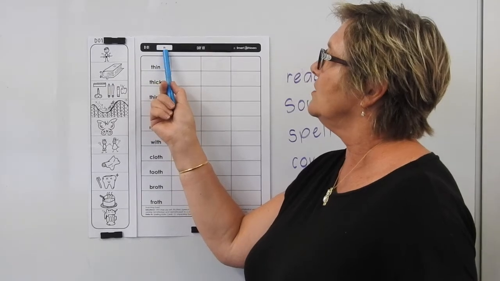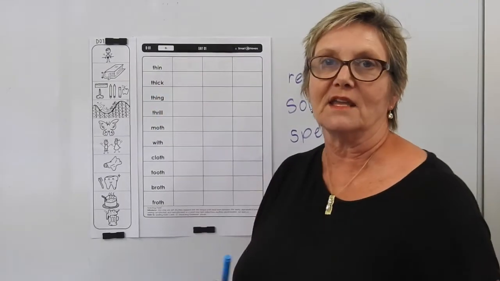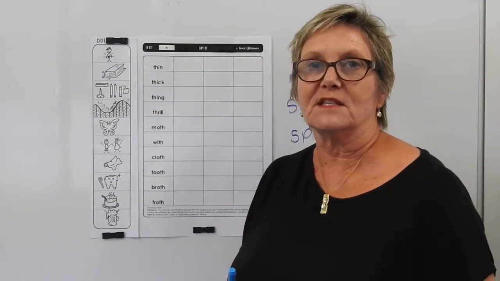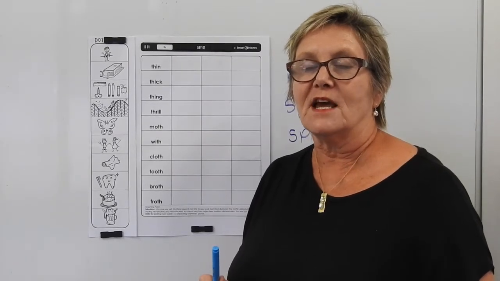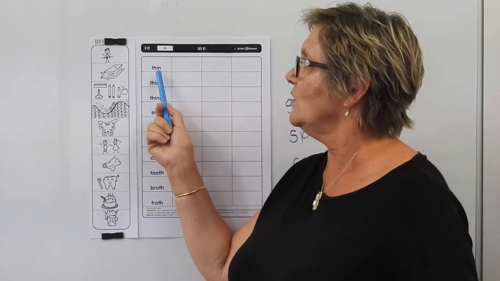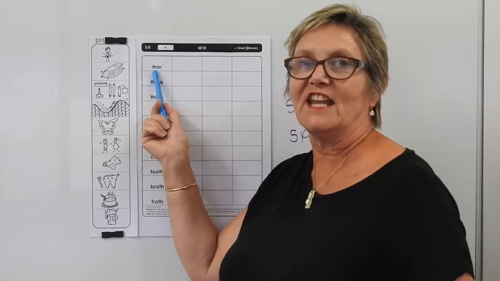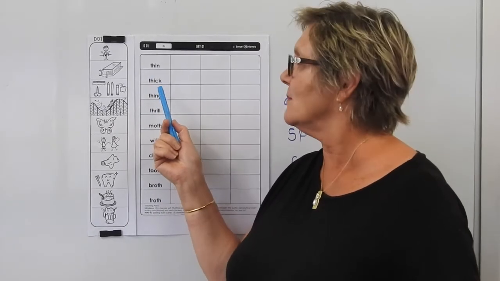D1, and we're introducing the soft th sound. So when it makes its th sound in these words, we're pulling the tongue back into our mouth. So have a look as we say these words. Thin, the tongue goes back into the mouth.